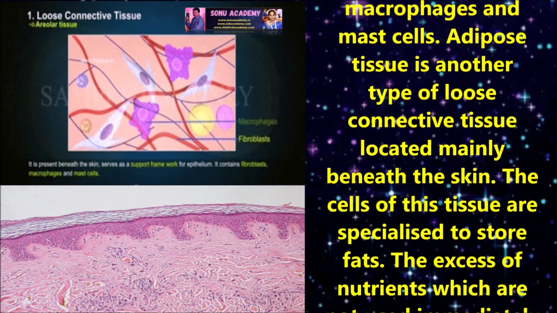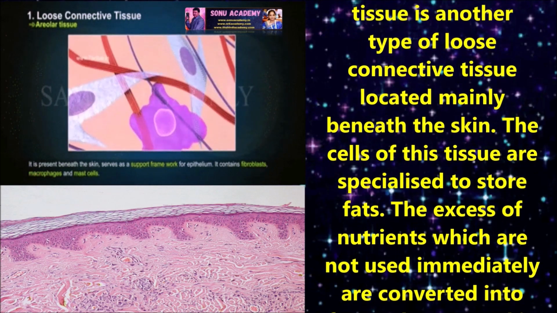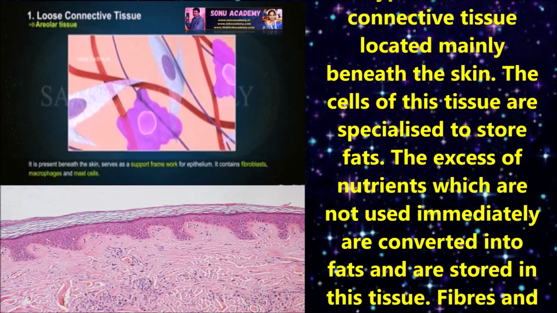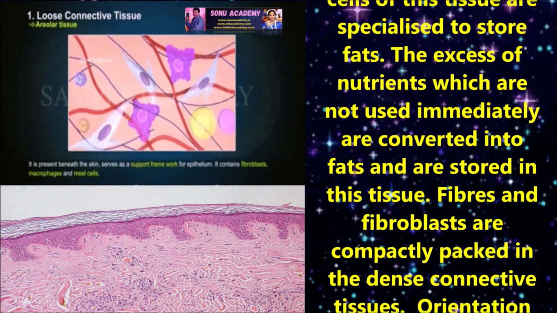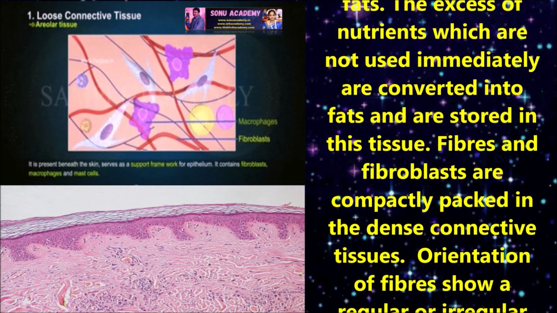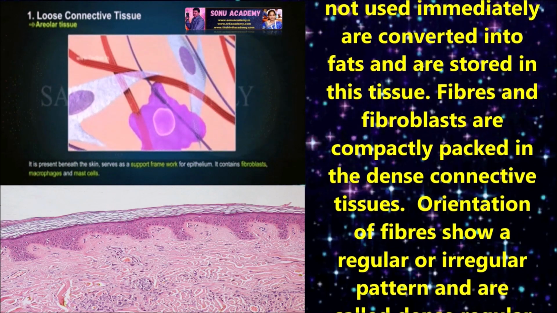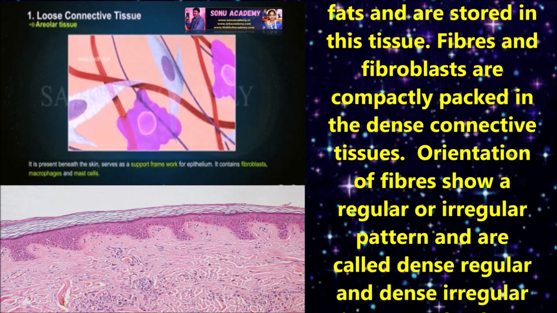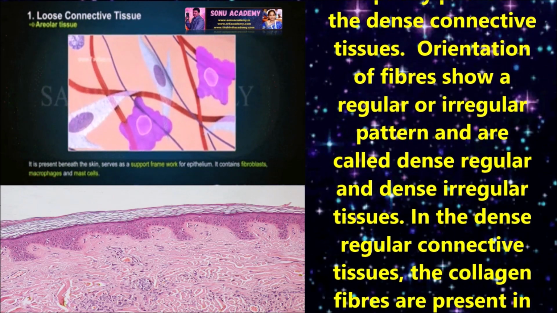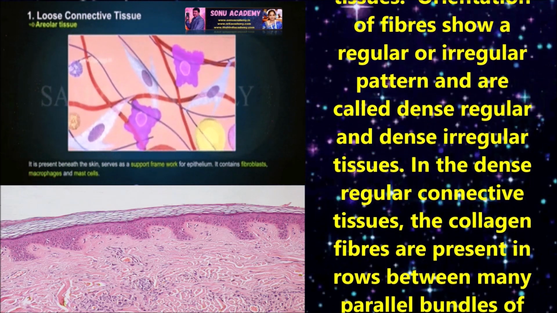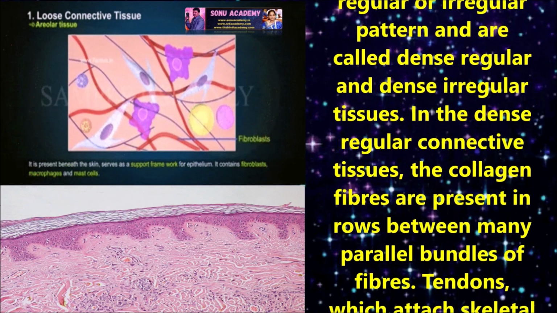The cells of this tissue are specialized to store fats. The excess of nutrients which are not used immediately are converted into fats and stored in this tissue. Fibers and fibroblasts are compactly packed in the dense connective tissue. Orientation of fibers shows a regular or irregular pattern, and the tissues are dense regular and dense irregular tissue.